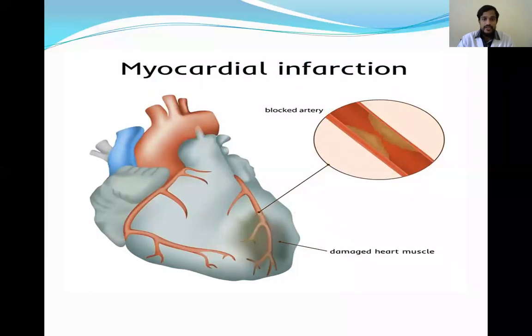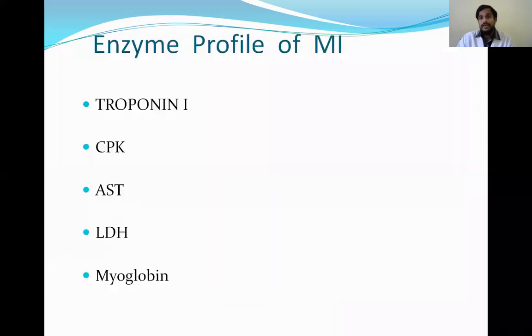So in myocardial infarction, we know there is blockage to the blood supply, and the tissue present at that particular area will get necrosed. The cells at that area will die and release their contents into the bloodstream, and we will assess all those contents for approach to the diagnosis. So these are the parameters which are released in the blood in myocardial infarction or heart muscle injury: troponin I, CPK or creatine phosphokinase, AST or aspartate transaminase, LDH or lactate dehydrogenase, and myoglobin.